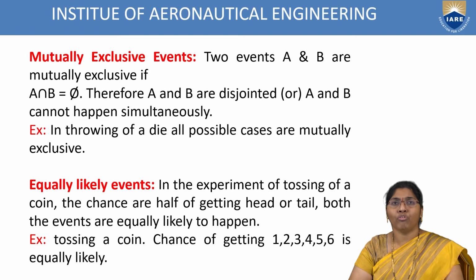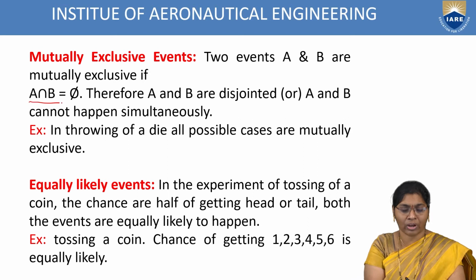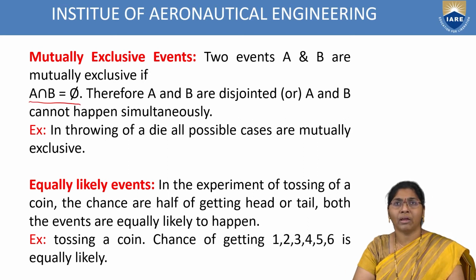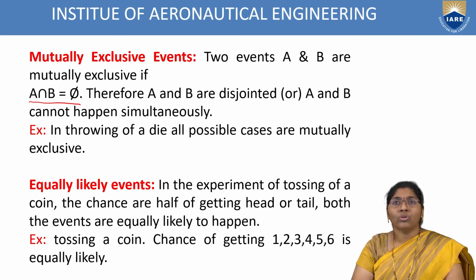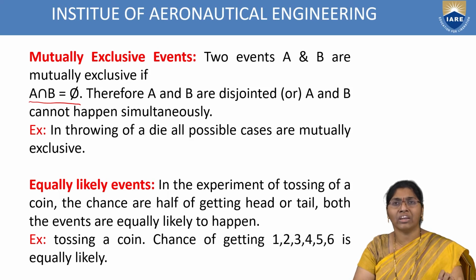Next, types of events. There are four types of events, such as mutually exclusive events and equally likely events. The first one is mutually exclusive events. Two events A and B are mutually exclusive if A intersection B equals phi, that means the null or empty set. Therefore, A and B are disjoint, and A and B cannot happen simultaneously. In the example of throwing a die, all possible cases are mutually exclusive. Each and every face is mutually exclusive.